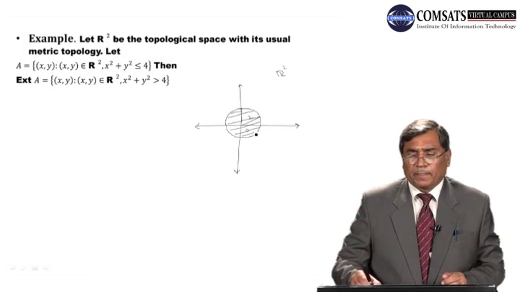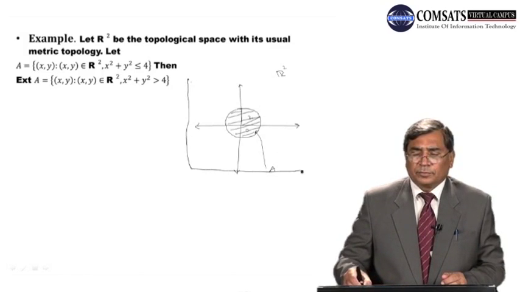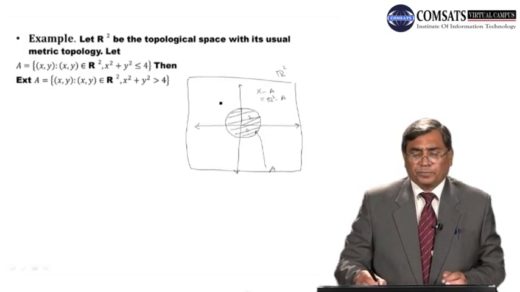This is our A. And the part which is outside this A, this part is X minus A, that is R2 minus A.